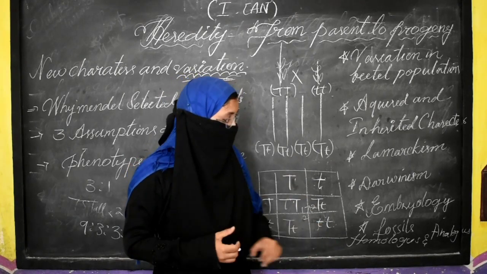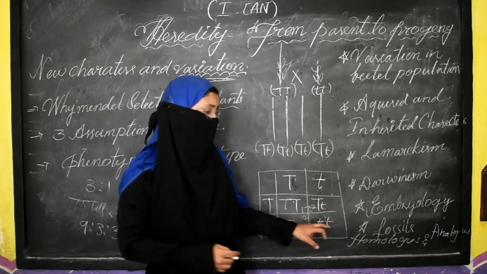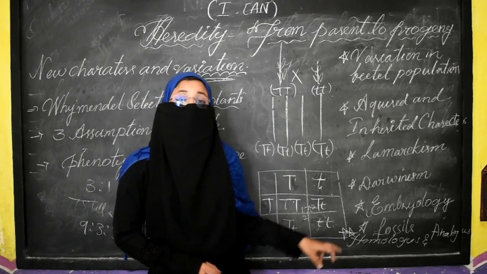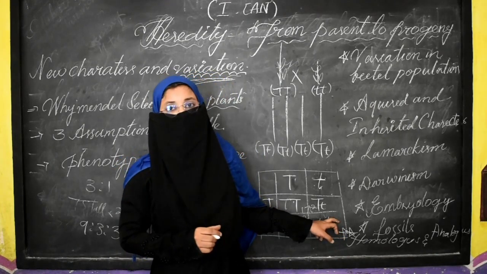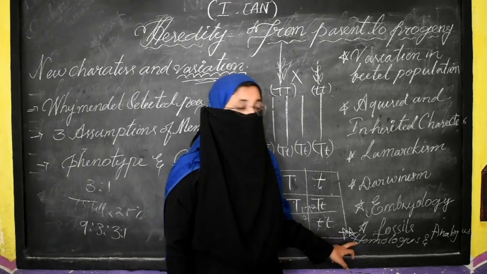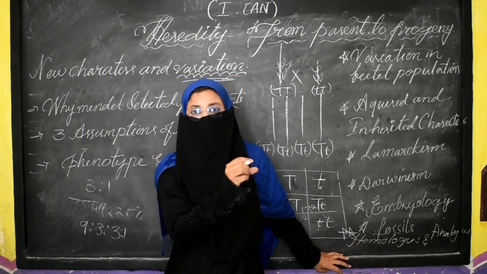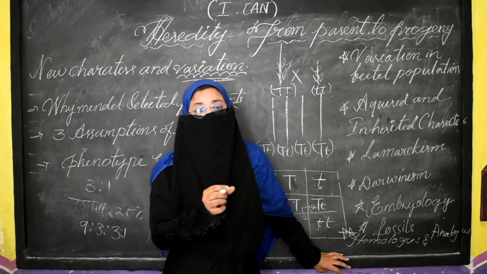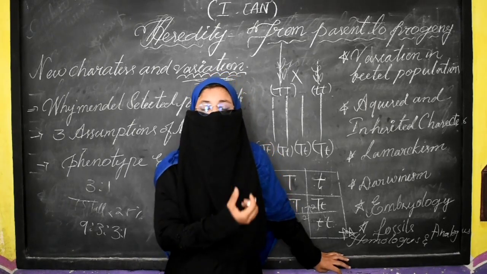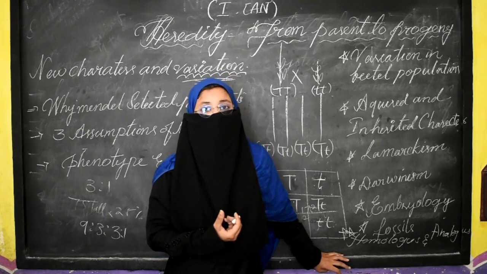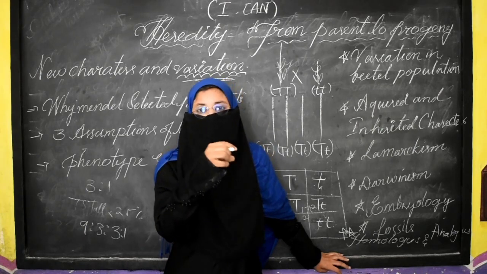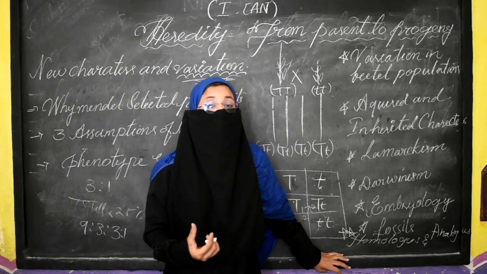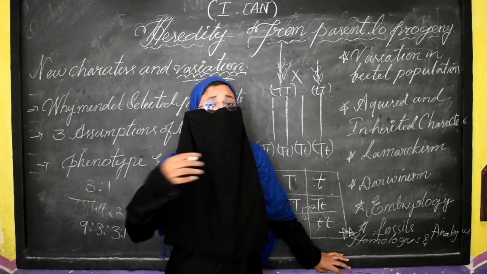Now the next thing is homologous and analogous organs. It is one of the major important concepts of the chapter. Several times it is asked, and it might be asked as converging and diverging evolution. Homologous means homo, the same origin, and analogous means different origin. For example, the forelimbs of man, whale, birds and cheetah originate from the same skeletal origin, but they perform different functions. That is homologous, and it is also known as diverging evolution.